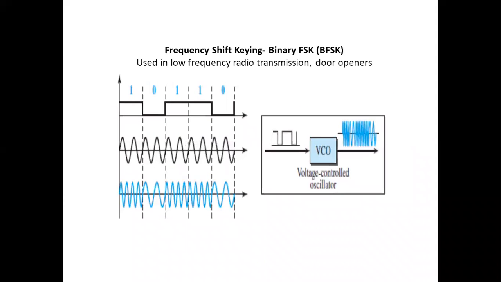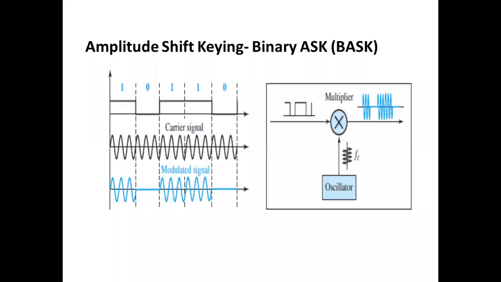The next one is frequency shift keying. The second type of digital to analog conversion is frequency shift keying. In ASK, what we have seen is that wherever the data bit is high, the data is present. When the signal is high, the data is present, which means the amplitude is present. Here the amplitude of the signal will vary. See, when 1 is there, the amplitude is high. When 0 is there, the amplitude is 0.